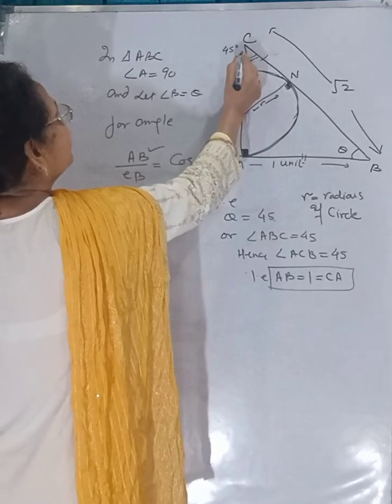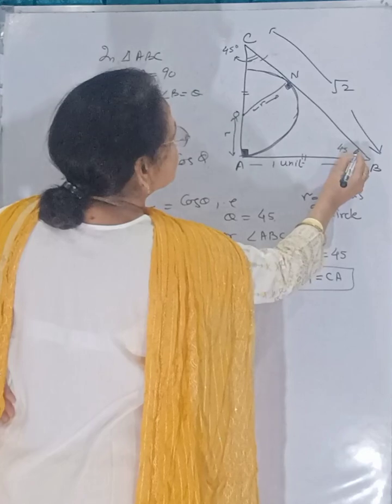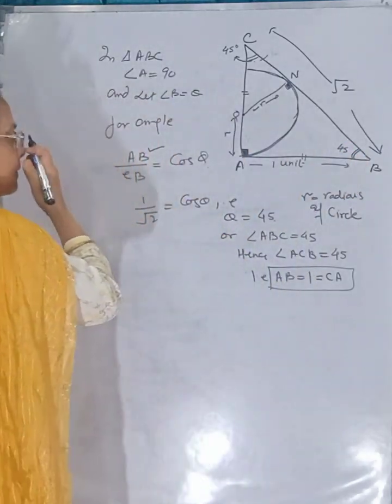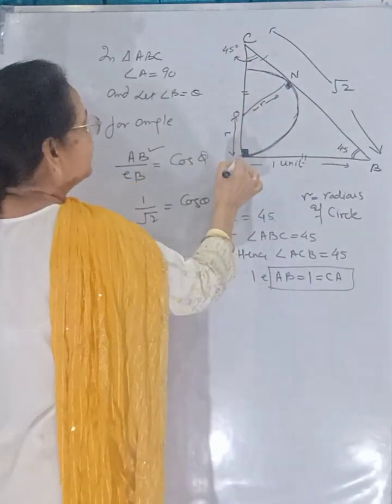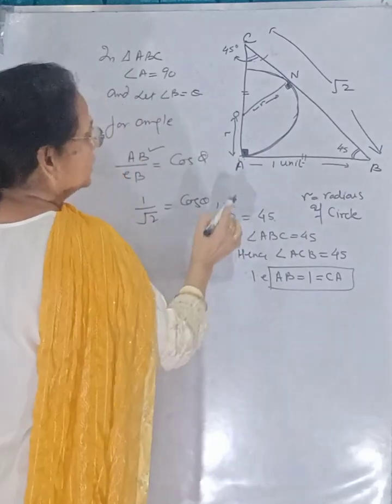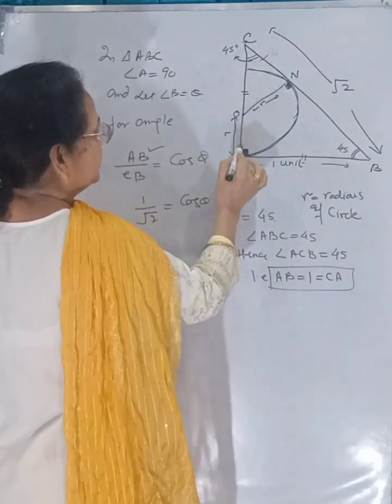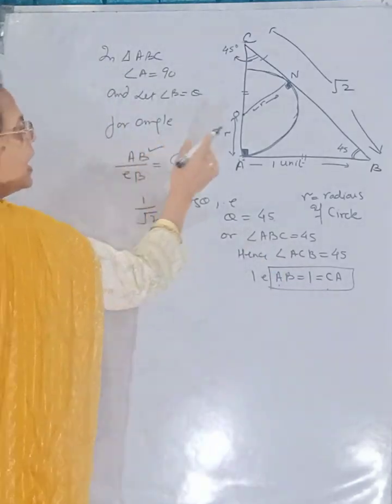This angle will be 45, this angle will be 45. AC will be equal to AB. Correct? Now, R is to be found out.